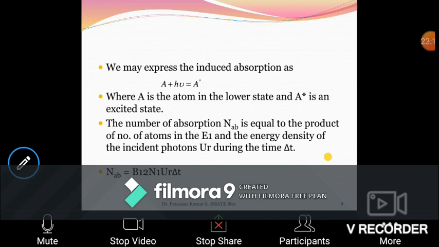Now the photons are absorbed. Which photons are absorbed? Those whose energy is exactly equal to E2 minus E1. Out of the n number of photons available, not all need have the same energy. They have different energies. Only those photons whose energy is exactly equal to E2 minus E1 are absorbed. That number of photons is given by U gamma here. Look at the expression U gamma. U gamma represents only those photons whose energy is exactly equal to E2 minus E1.